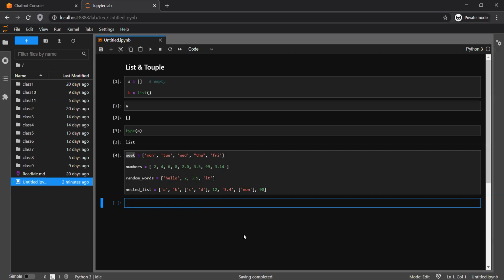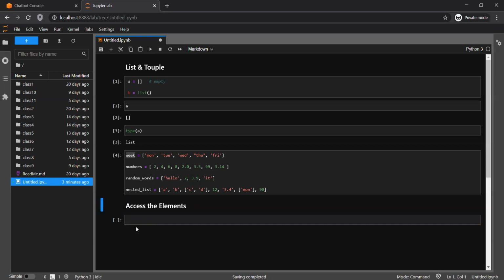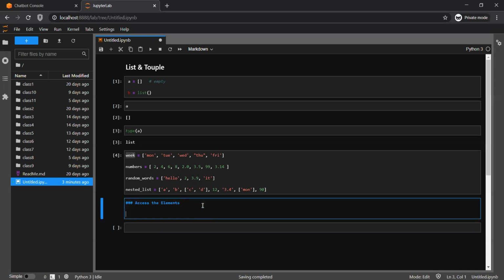Can anyone tell me what is the lowest index number and what will be the highest index number in a string, if anyone remembers? So the lowest index number always starts from 0. Index always starts from 0 to n minus 1.